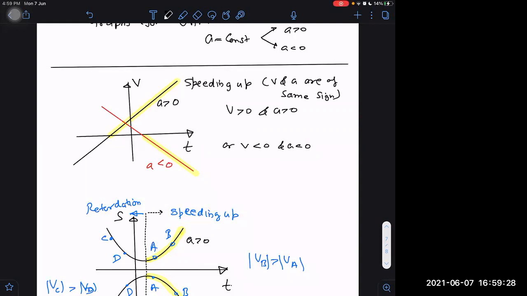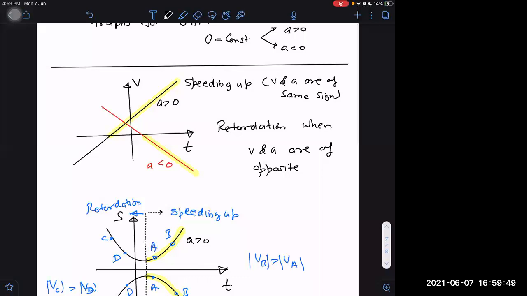When will the speed decrease? Speed will decrease when V and A are of opposite signs. Retardation will be when V and A are of different, opposite signs.